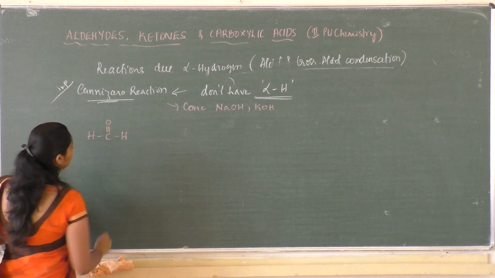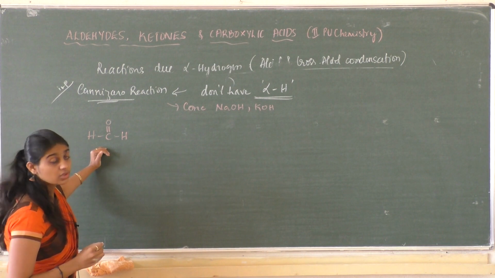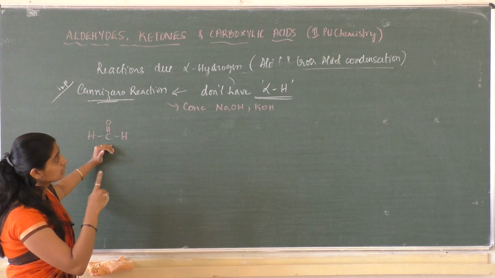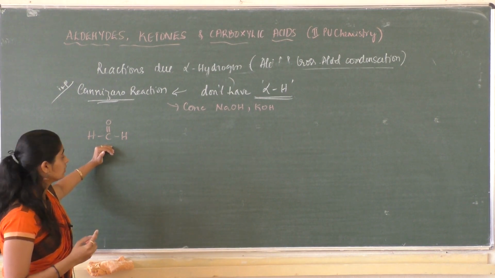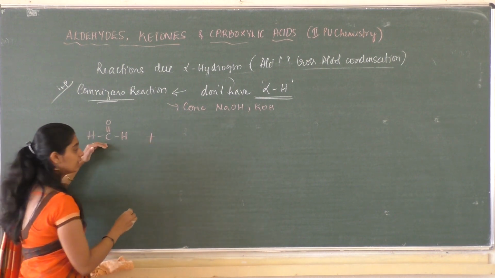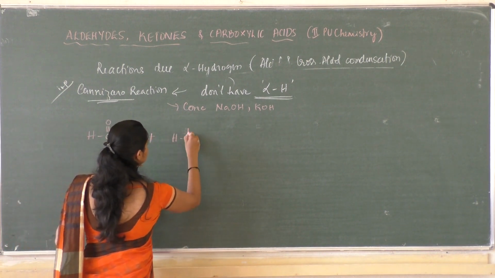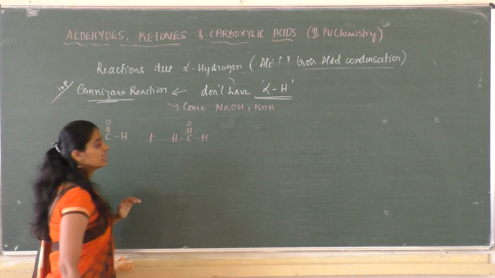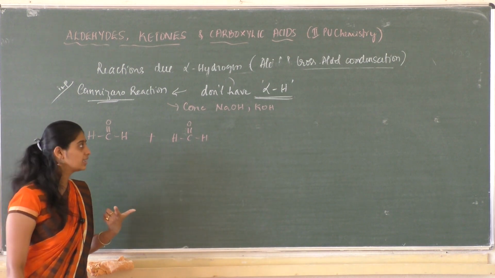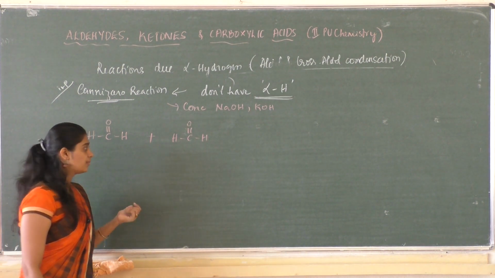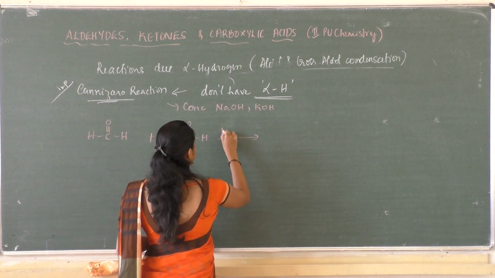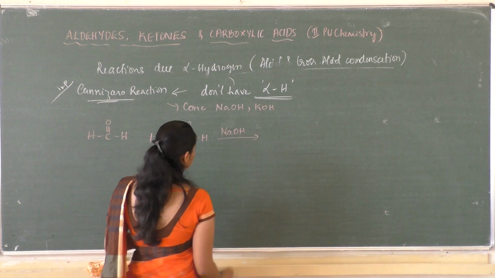This can be an example of a compound which does not contain alpha hydrogen atom, and this molecule will not give the aldol condensation product. So formaldehyde, we need to have two molecules. Self oxidation and reduction occur simultaneously, and we have one word for that, that is disproportionation. NaOH.